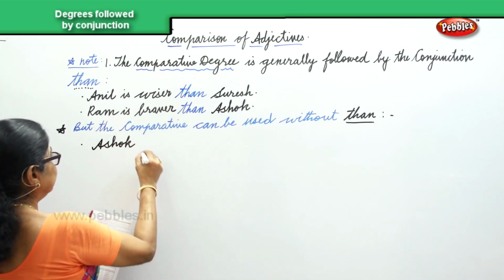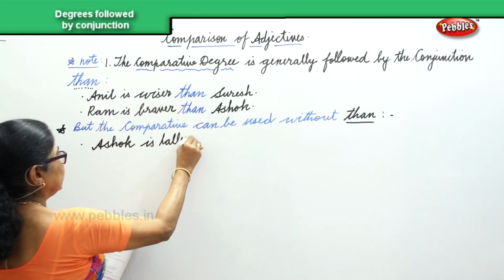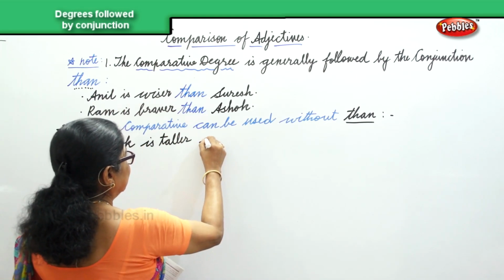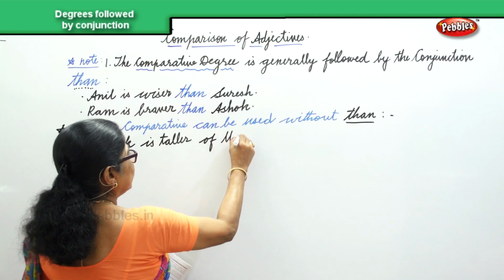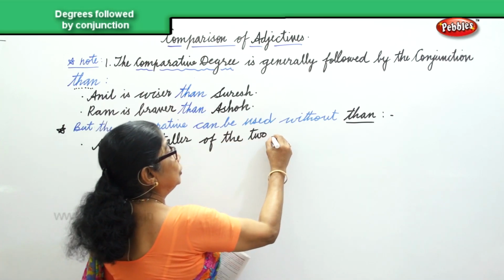Now, first sentence: Ashok is taller of the two boys. But we are not using than. Of the two boys.